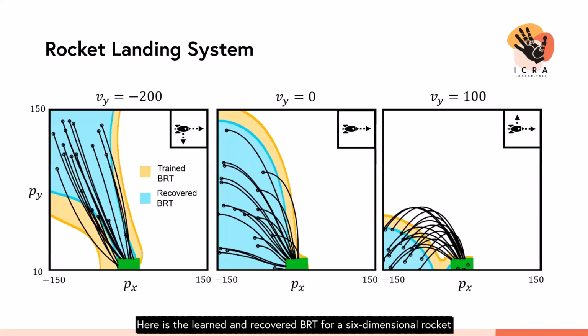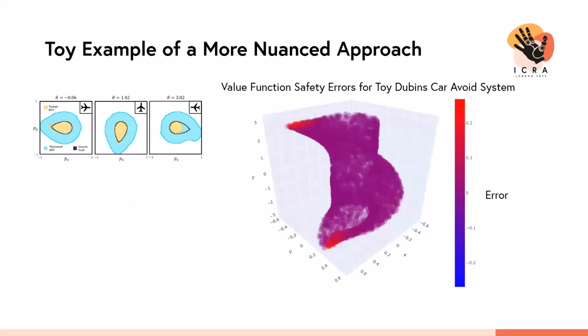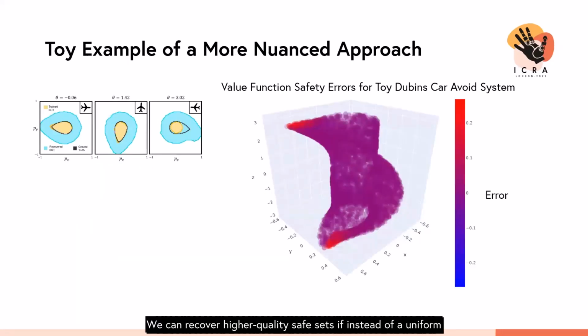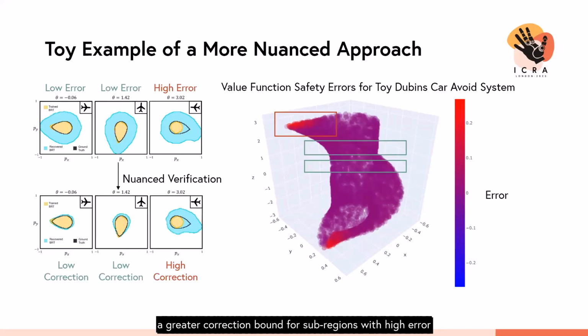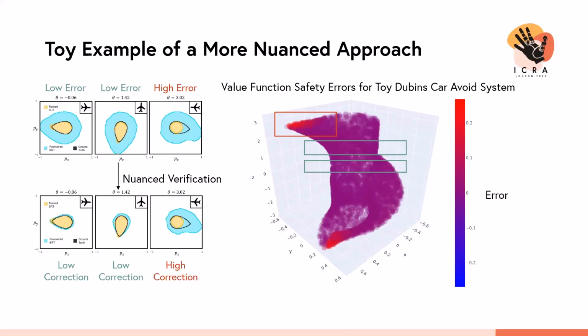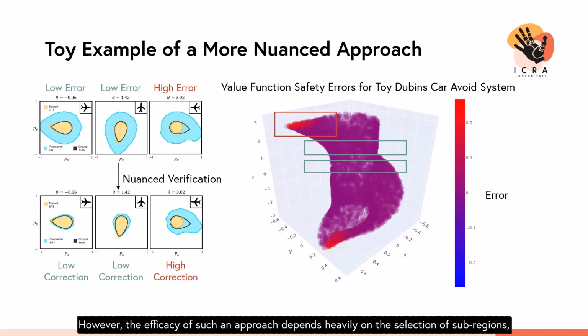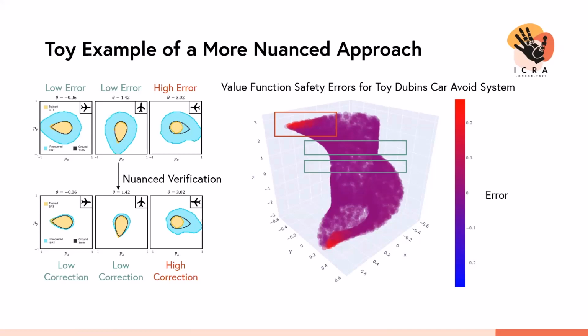Here is the learned and recovered BRT for a 6-dimensional rocket landing problem, where now we want to reach, not avoid, the target set. The system trajectories reach the target set shown in green from the states within the recovered safe set shown in blue. We can recover higher quality safe sets if instead of a uniform correction bound, we compute a more nuanced value function correction. For instance, we could bin the state space into separate subregions and independently verify each subregion, allowing a greater correction bound for subregions with high error and a smaller correction bound for subregions with low error. However, the efficacy of such an approach depends heavily on the selection of subregions, and so we defer this to future work.